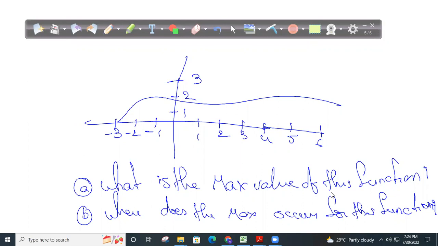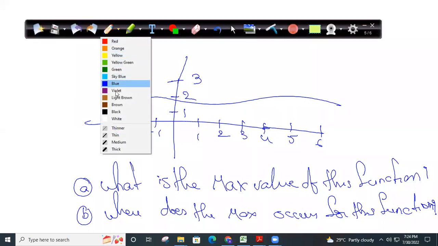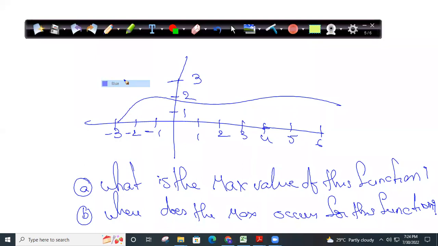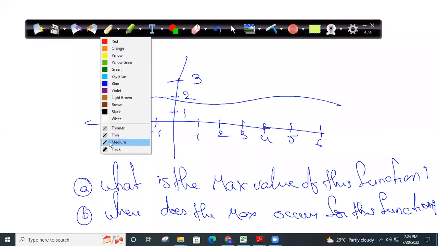What is the maximum value of this function? First question. Where does the maximum value of this function occur? One of the most important questions. If you do this, very good. I think 1 or 2 students gave me the correct answer, and the remaining are all giving me something else. When I ask what is the maximum value of this function, why are people giving me something else as the answer? You should give me one answer, right?